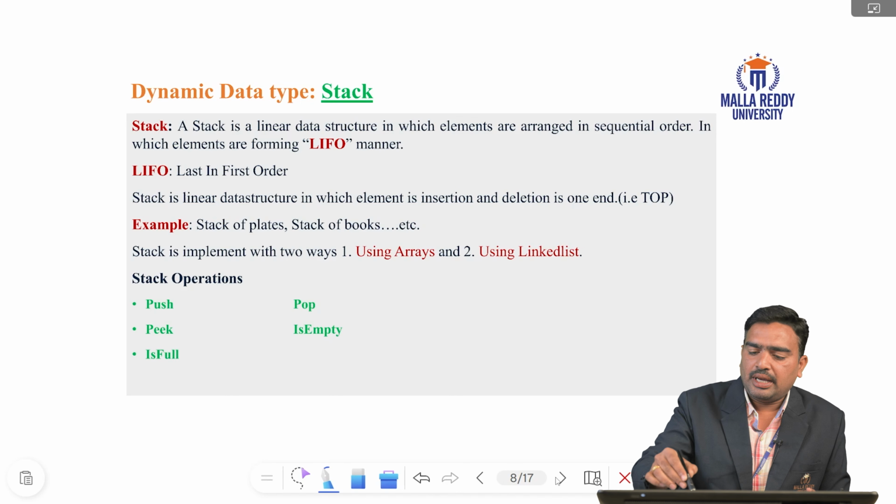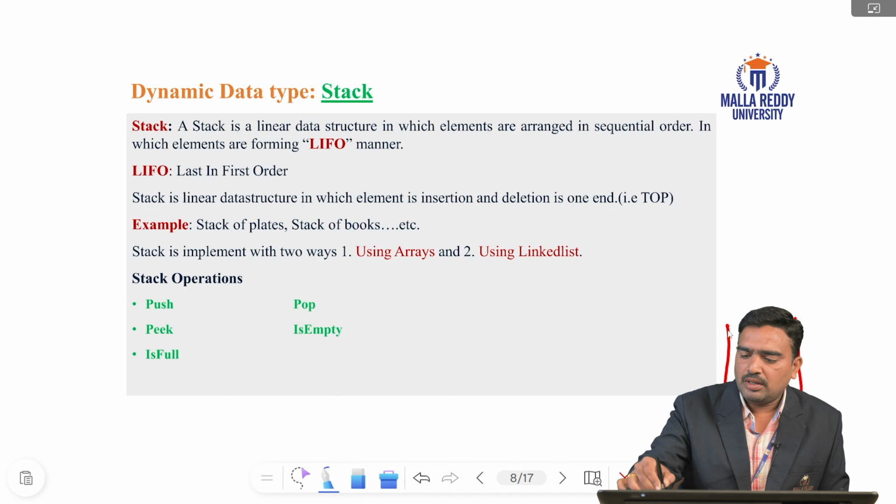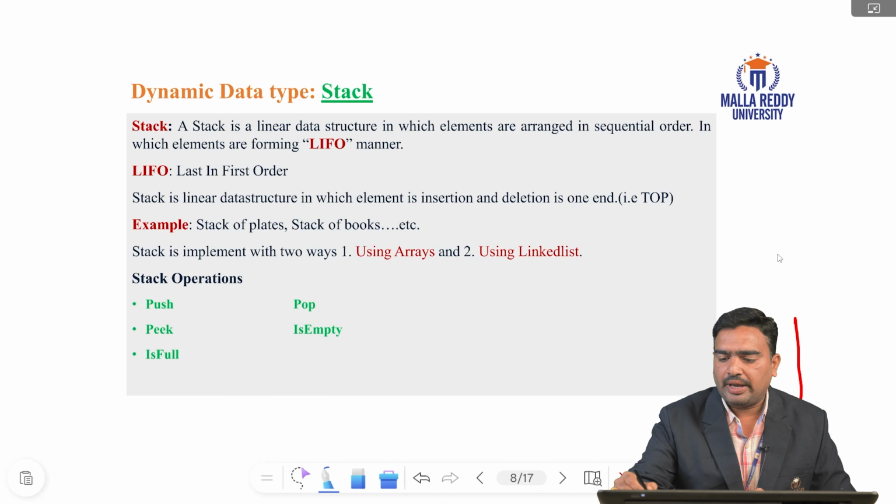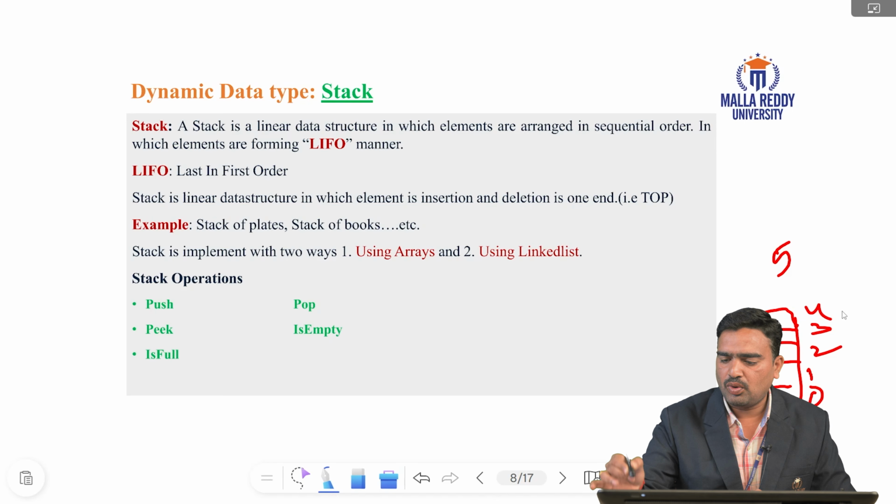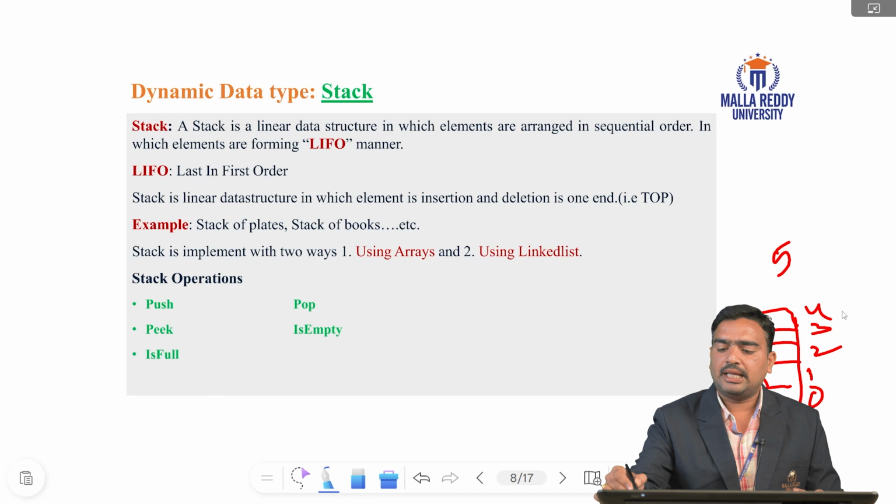For example, here we declare the array size as 5. So the index starts from 0, 1, 2, 3, 4. We are inserting the data at only one end, the top end. So I am inserting the first element, 10, and then the second element.